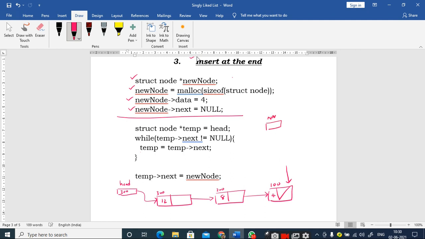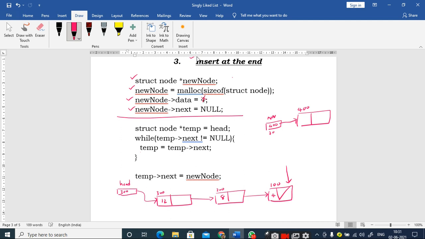This is my new node. Assume that it is at some 70 location, and I am creating this node. I am allocating the memory for this node. Assume that the base address is 400. So the 400 is stored inside this new node. That means I am making a pointer like this, right?